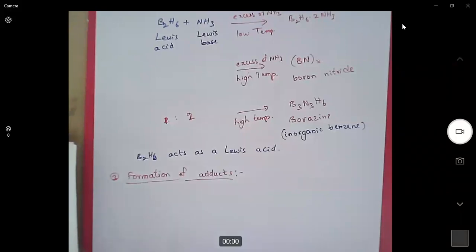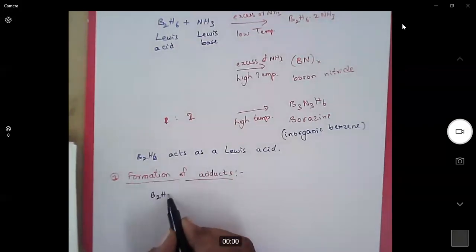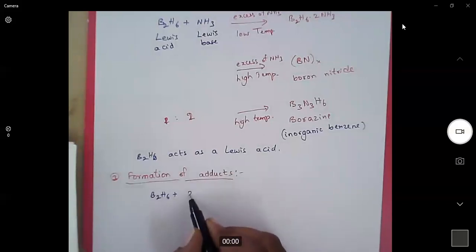Diborane is a gas. Handling a gas for the reactions is highly difficult, and moreover it is a poisonous gas. So handling diborane in the gaseous phase is highly difficult. In order to use it in a simple way, diborane is converted into liquid form by reacting with suitable Lewis bases.